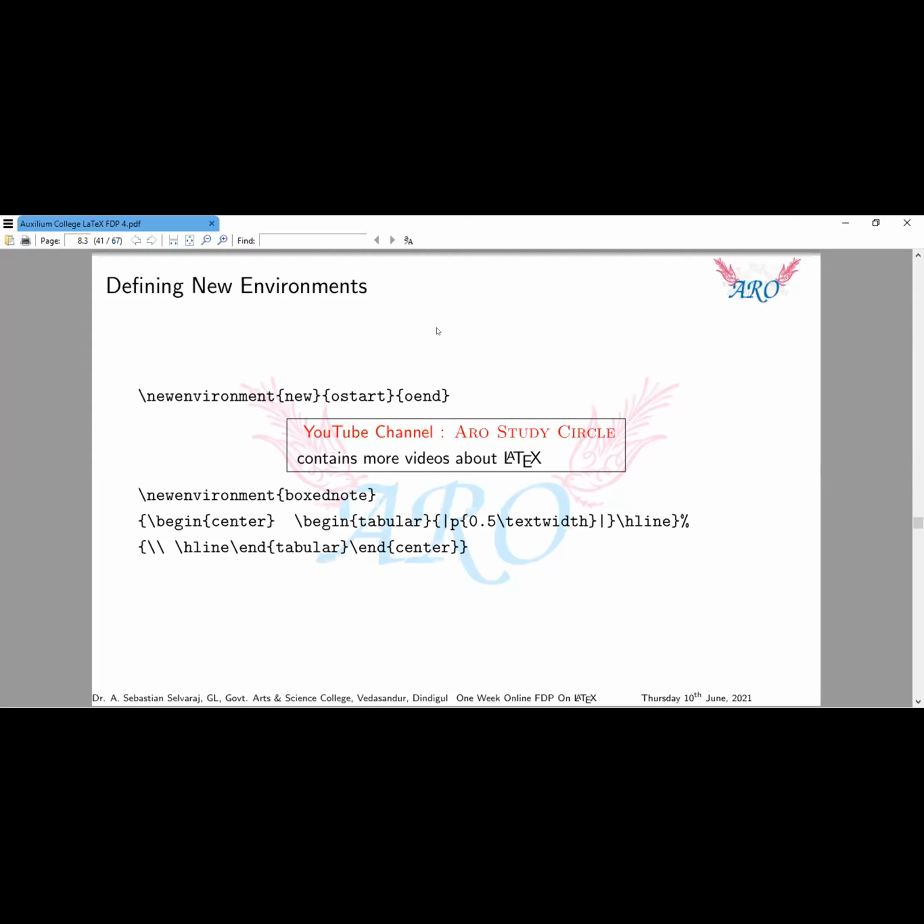If you are defining new environments with your own name, that's also possible. Nowadays most books are in soft copy. In those books, theorem is in a different color, corollary in a different color, lemma in a different color, based on this new command, new environments only.